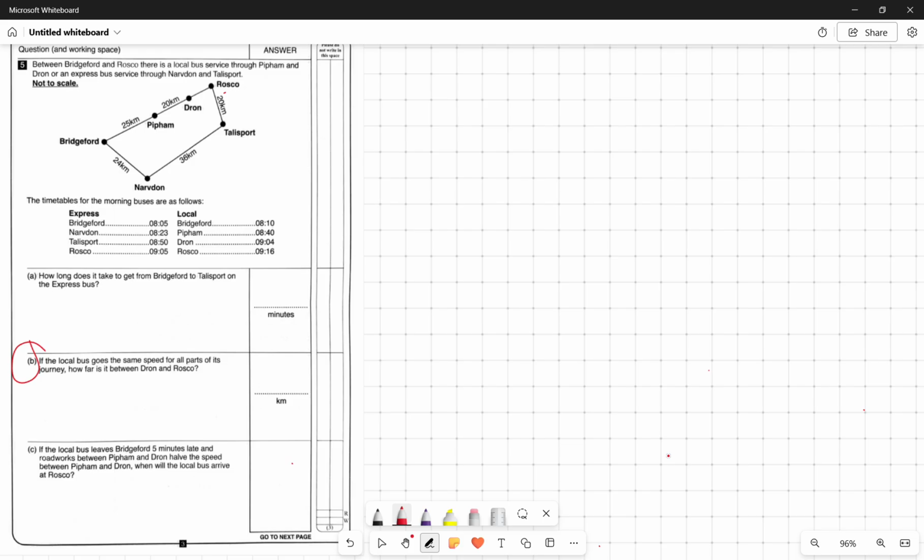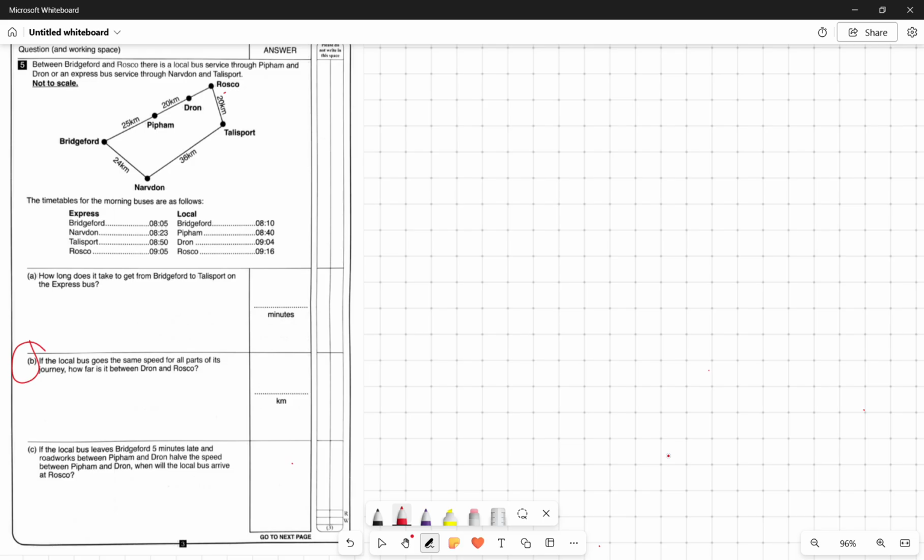Okay, the question number 5. For the bus timetable with the local and the express service, right? Between Bridgeford and Roscoe, there is a local bus service through Pipham and Drawn, or an express bus service through Neverdon and Telesport. The map is given, so you need to look carefully from Bridgeford to Roscoe and also Bridgeford to Neverdon and Telesport.